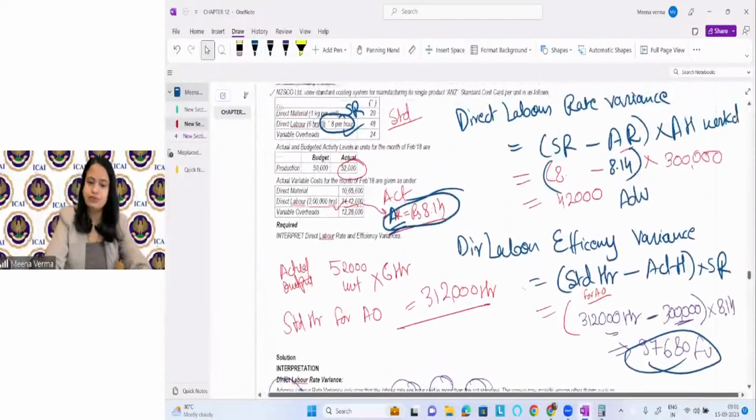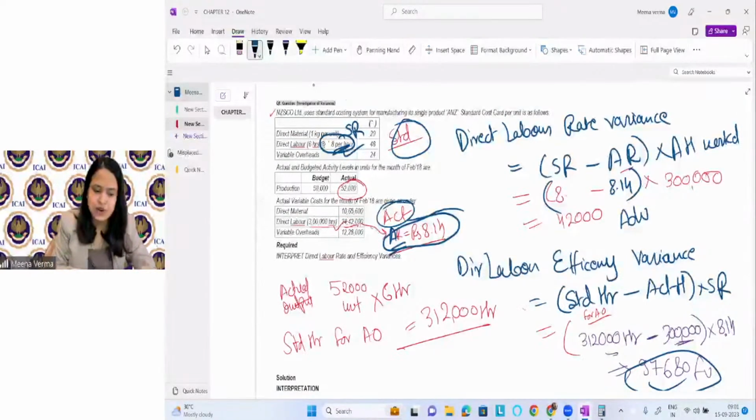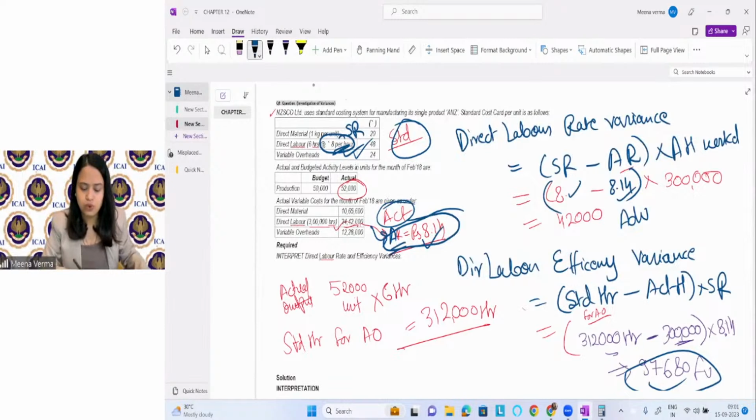Okay. So just you can see here it was a standard. I told you it's standard, right? And it is actual. So I told you it is actual. So this will be standard rate and this will be actual rate. Okay. Now let's do one thing.